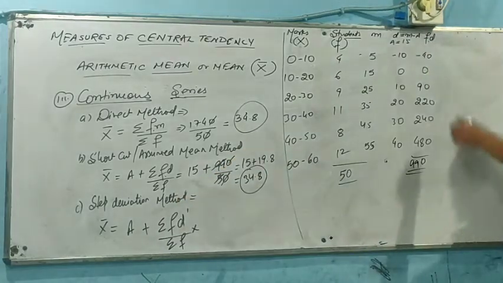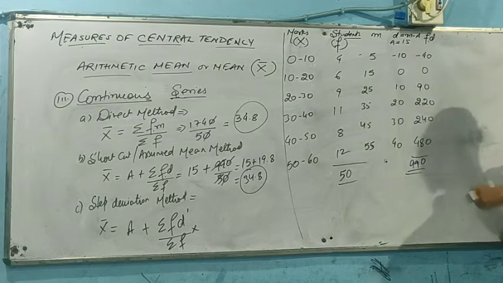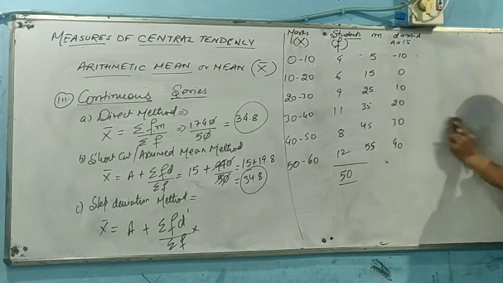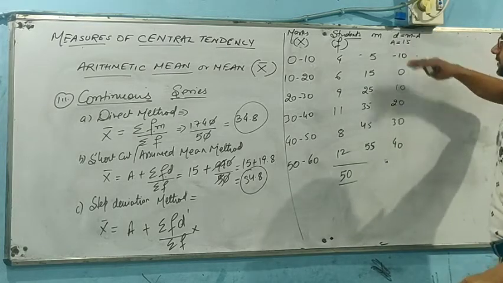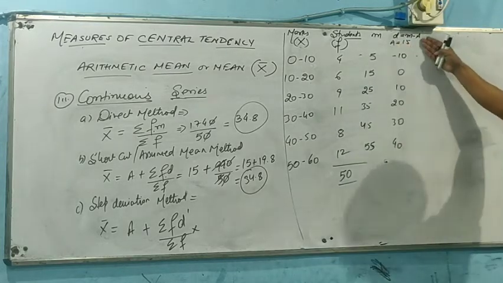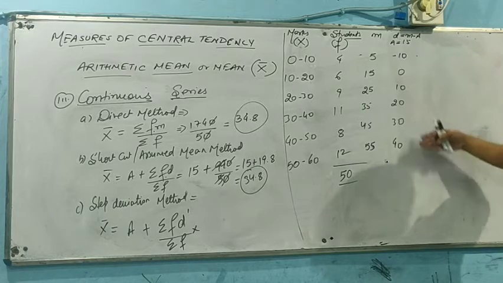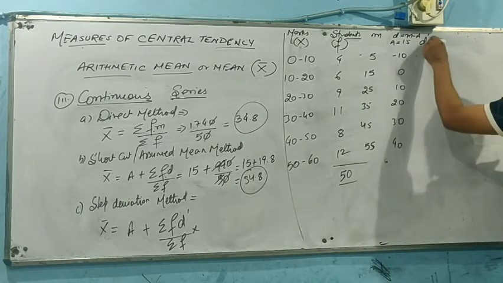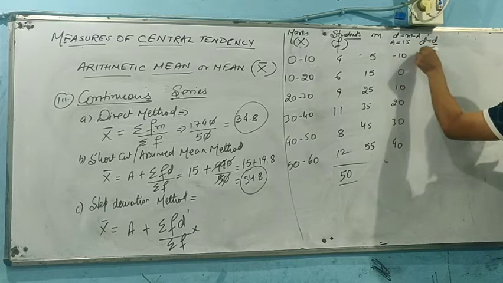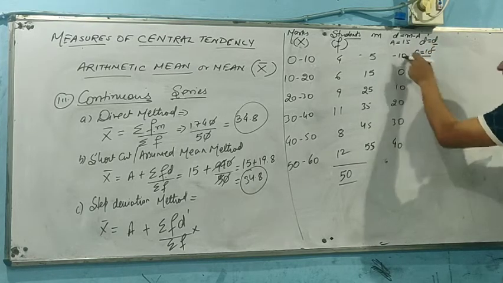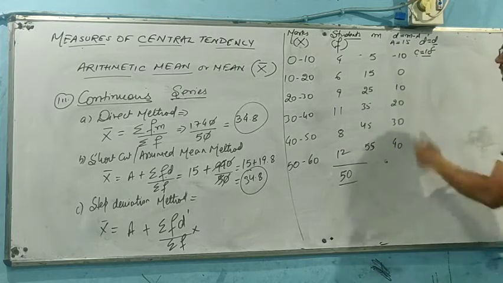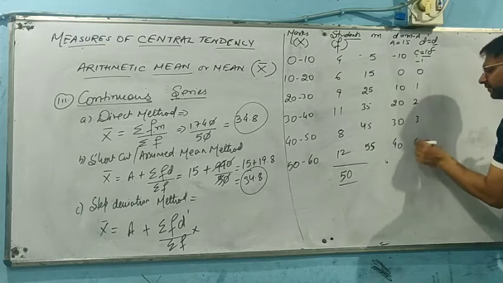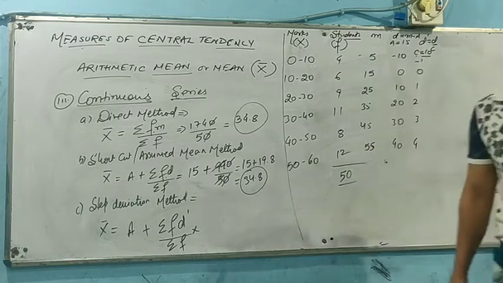Now we are moving on further. Let us find out the division. If we have obtained the deviations as minus 10, 0, 10, 20, 30, 40, we just need to obtain the value of d dash also, that will be d by c, where we can assume c can be 10 because 10 can divide the entire series. So if we get it, we can have minus 1, 0, 1, 2, 3, 4. It will ease our question probably.